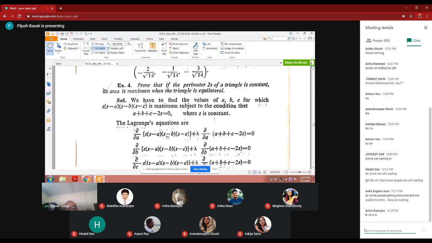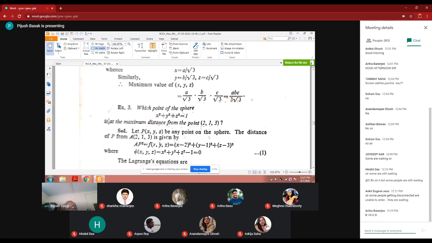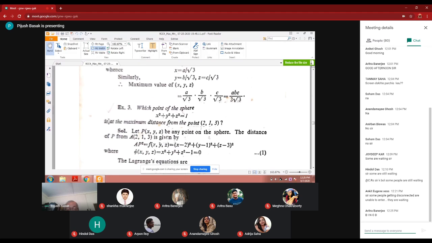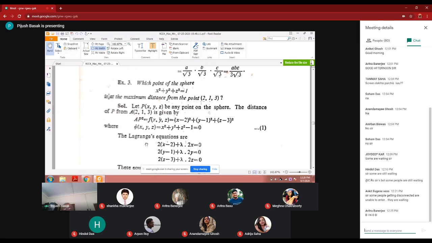It was this problem. So Lagrange's equation, this is an additional condition: x square plus y square plus z square minus 1 equal to 0. So Lagrange's equations, you can form them. Three equations will come. One is del f del x plus lambda del phi del x. It will come as this.